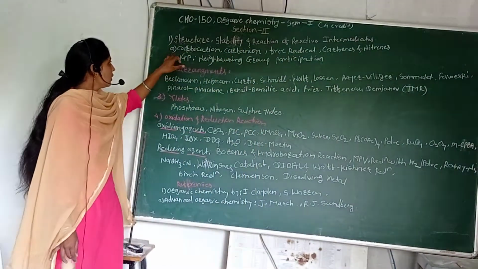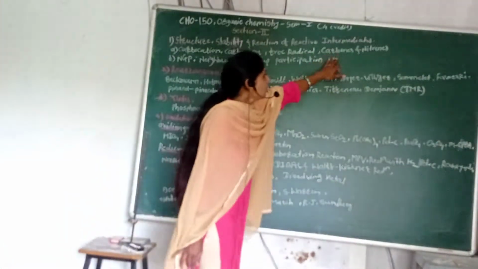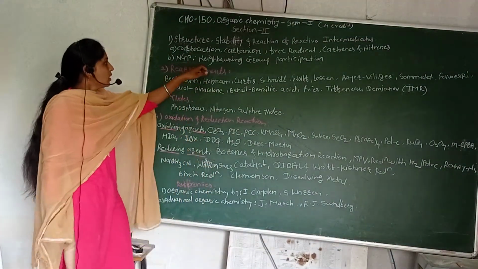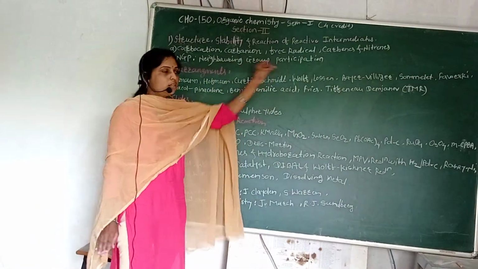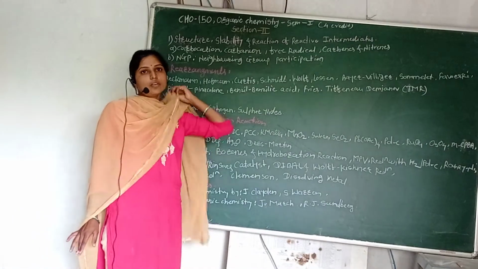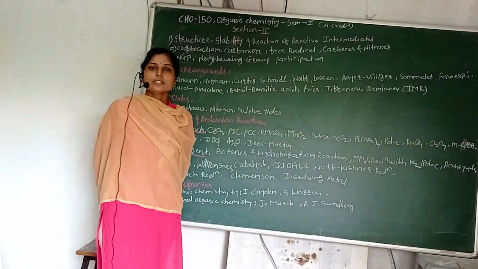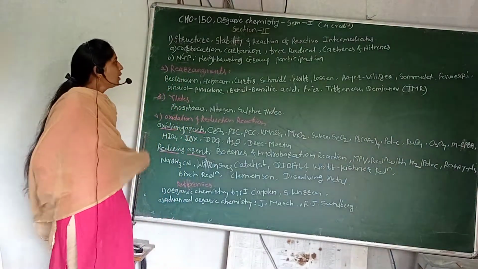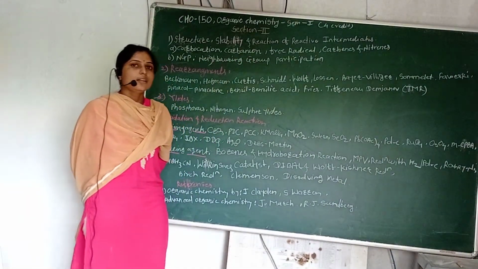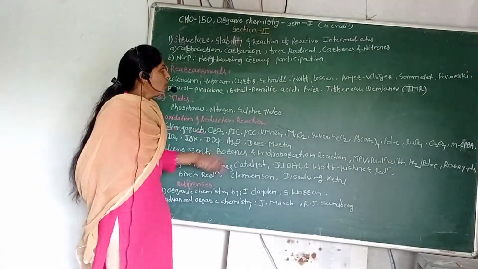In that chapter there are sub points: carbocation, carbanion, free radical, carbene and nitrene. Then the second one is NGP, that is, neighboring group participation. In carbocation, we know very well what a carbocation is, what a carbanion is. Carbocation means the carbon species which contains a positive charge. Carbanion is the organic species with a carbon atom containing a negative charge. Then, in the same way, free radical.